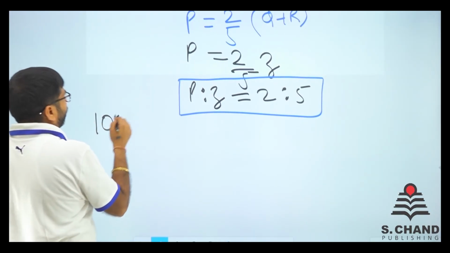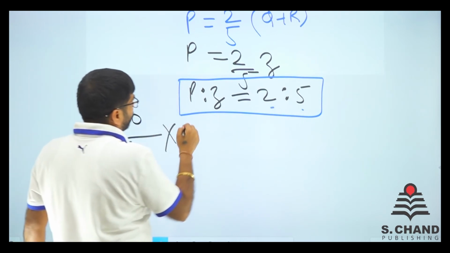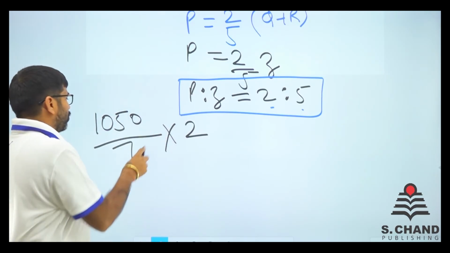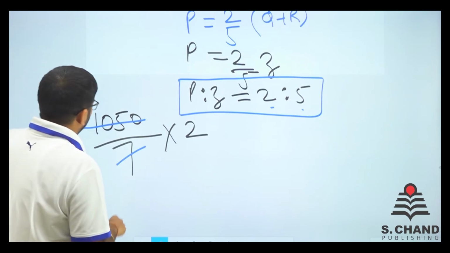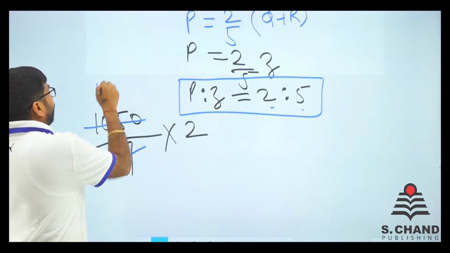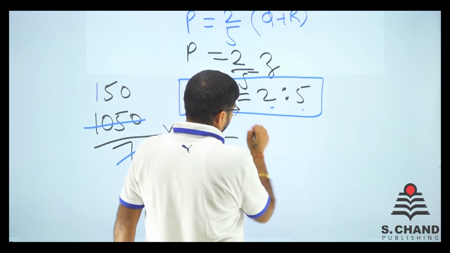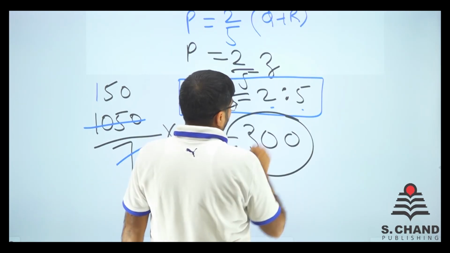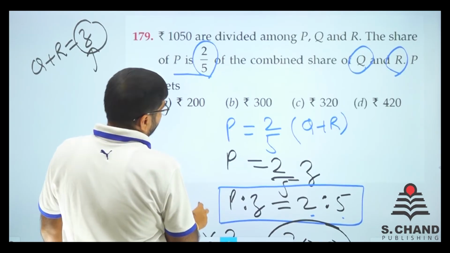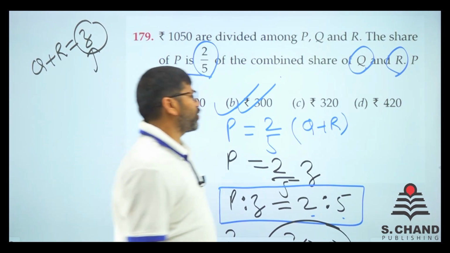So 1050 when divided into 7 parts, and out of those 7 parts, 2 will be given to P, right? So 7 divided by this. 7 ones are 7. We have got 35. So 35 is 5 times and 0. So 150 into 2, that is 300. 300 is the amount P gets. So is there any option 300? Yes, we have 300. Okay, so let's move on to the next question.